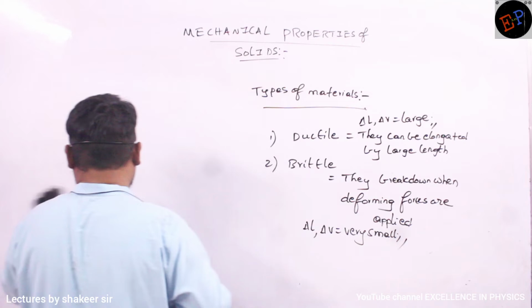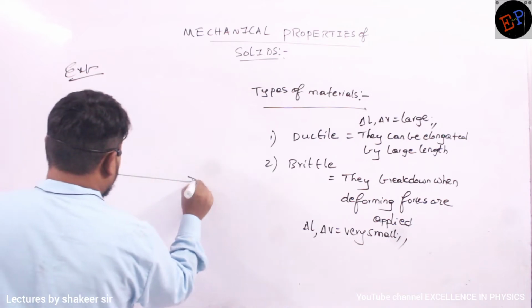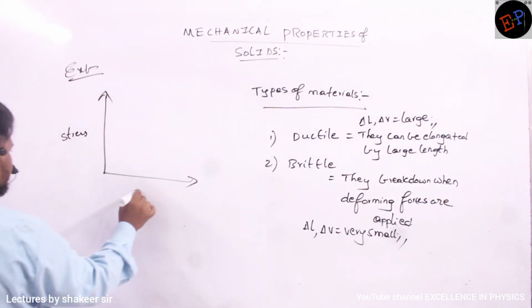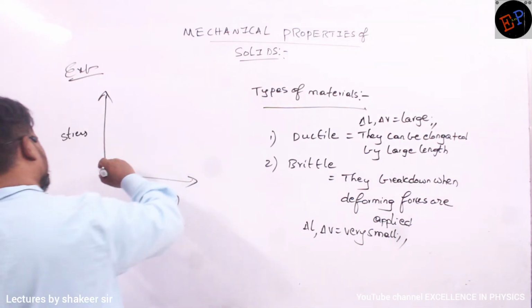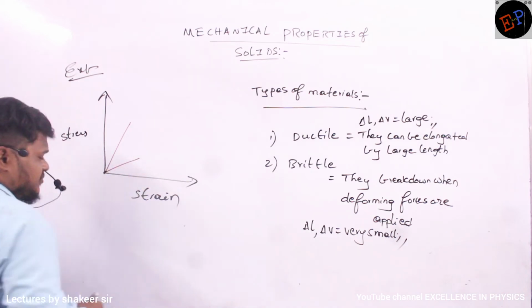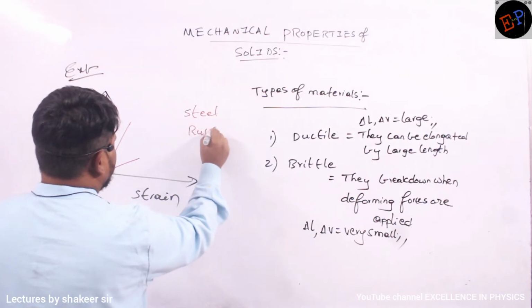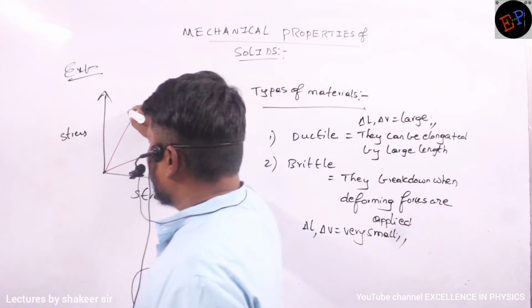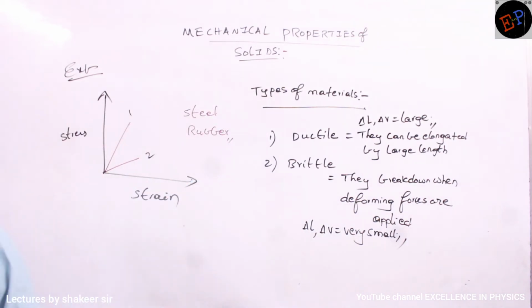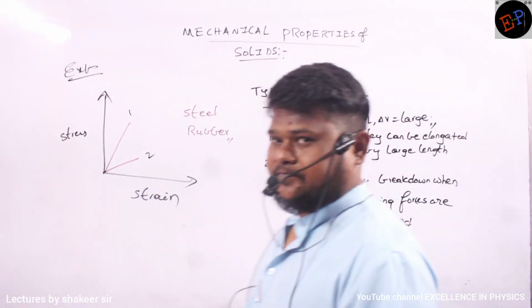Okay, ma? So I take 2 graphs, ma. First example I am taking. This is stress and this is strain. This is the first graph and this is the second graph. One of them is steel and one of them is rubber. Now can you say which graph is for steel and which graph is for rubber? Which graph indicates the stress strain graph of steel and which one is for rubber?